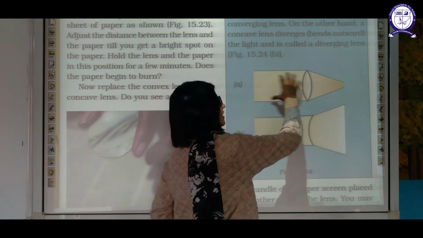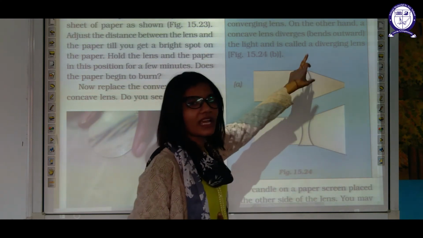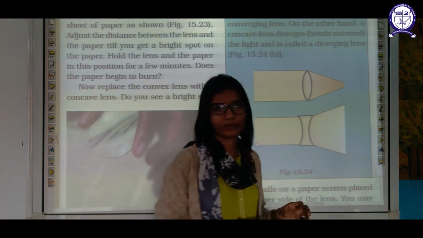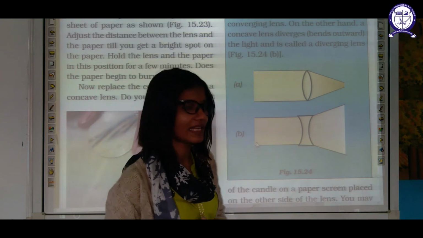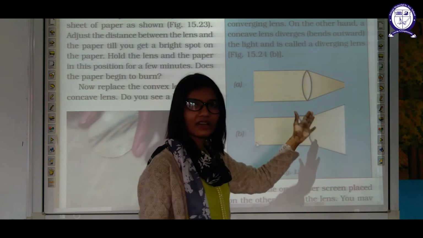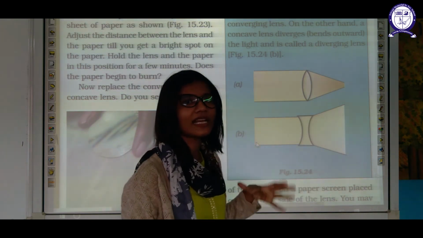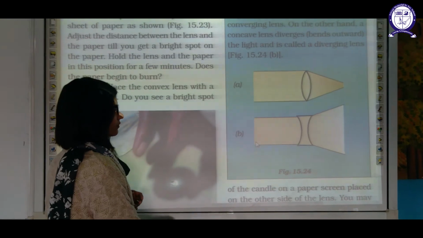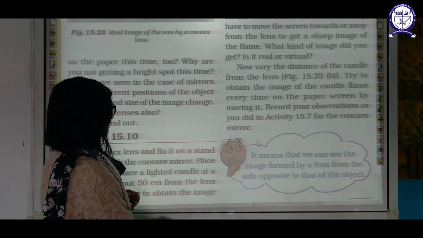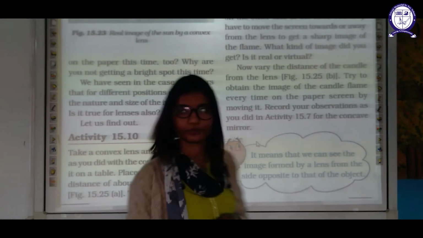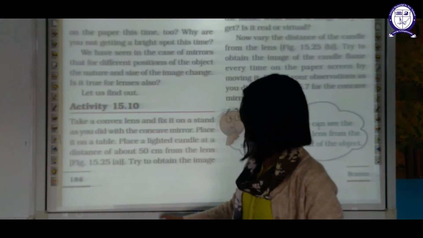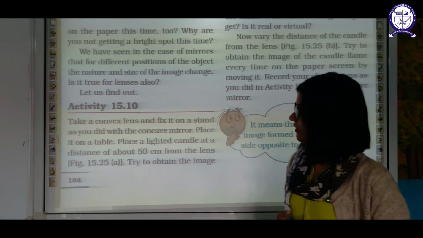So what is happening when light rays fall on this convex lens? It will focus all the light rays on one point. Such a lens is known as a converging lens. What will happen in the case of a concave lens? It will scatter the light away. Such a lens is known as a diverging lens. Okay. Now, we have seen the concave lens. Let us perform some activities.